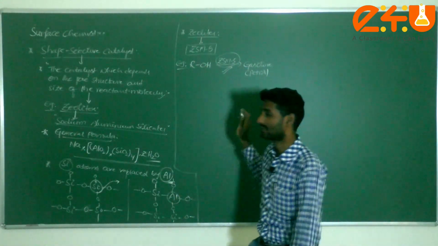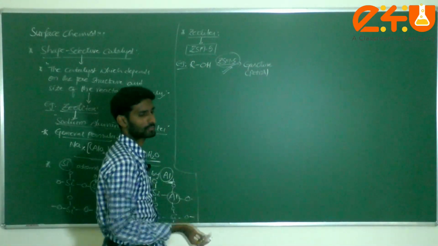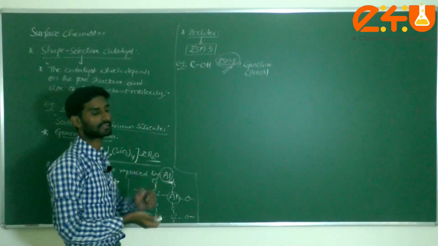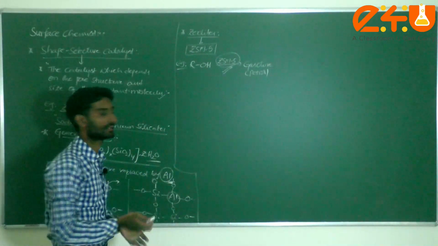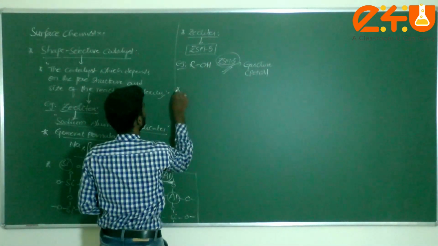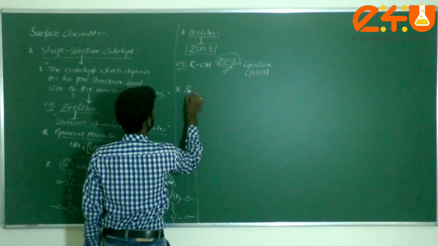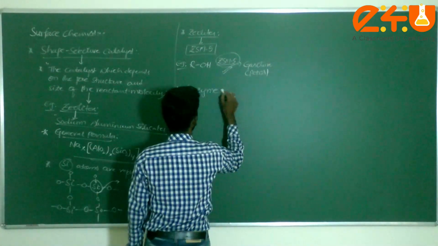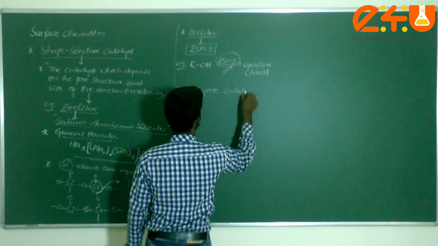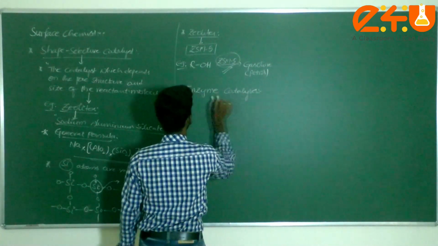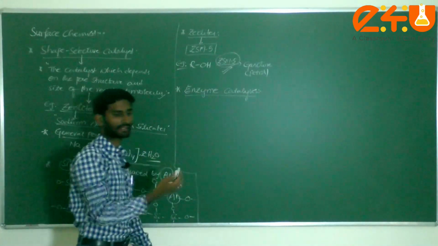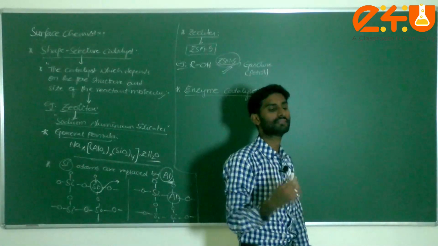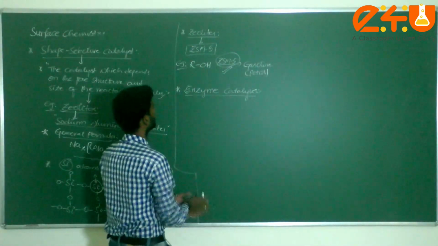This is about catalysis, adsorption theory, the shape selective catalyst, and the significance and types of catalysts with respect to rate, positive and negative. Next, one more important topic: enzymes. How does their mechanism work? That is known as enzyme catalysis. We will consider the definition, the mechanism, and different examples.